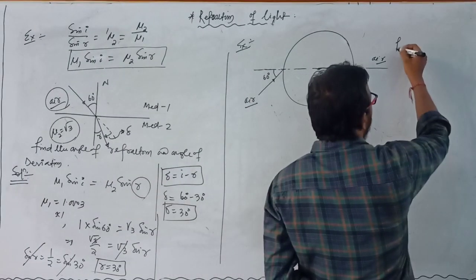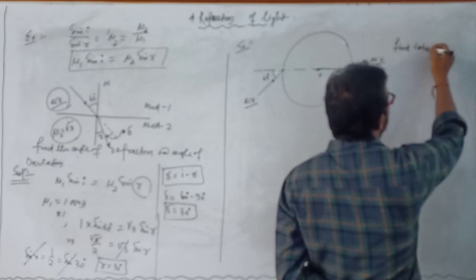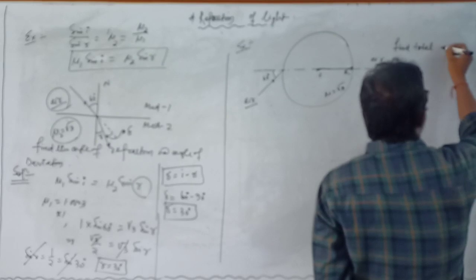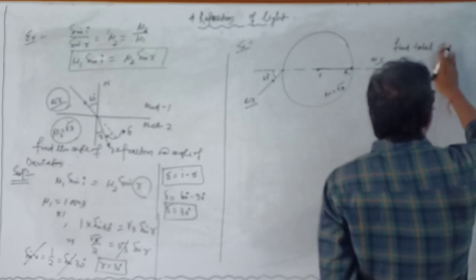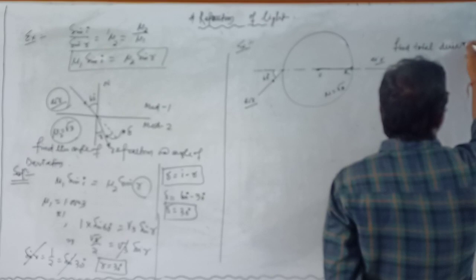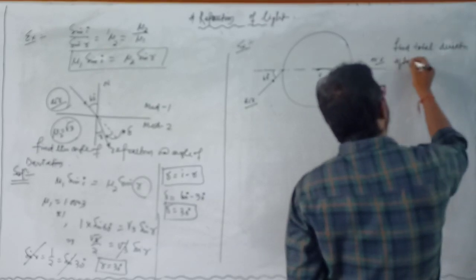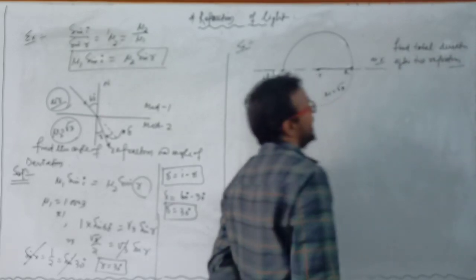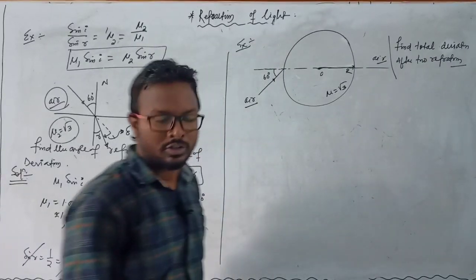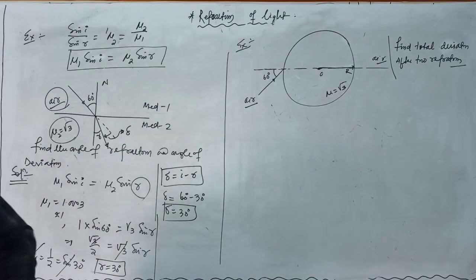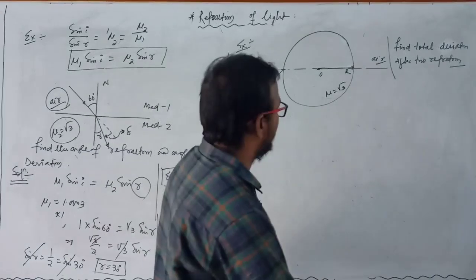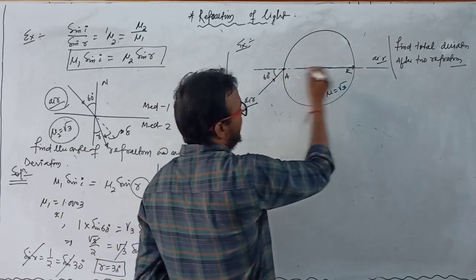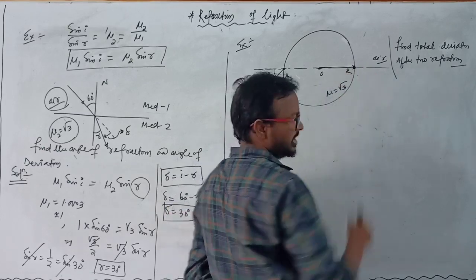Clear? The question is, find the total deviation after two refractions. So in this case we have to use the concept that there are two interfaces. This is the first interface A, and suppose there is another interface B.